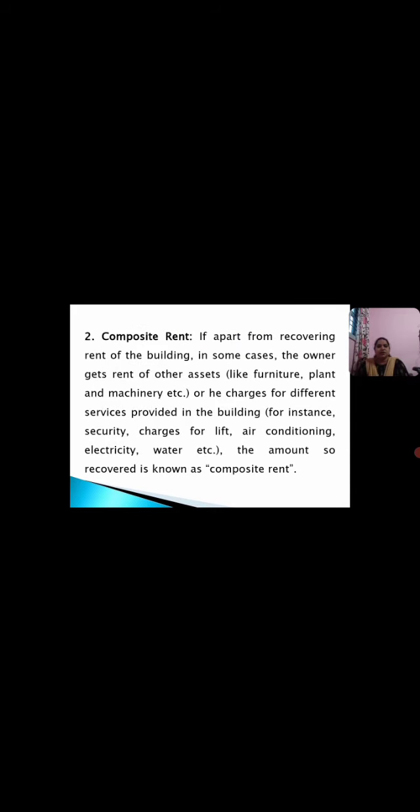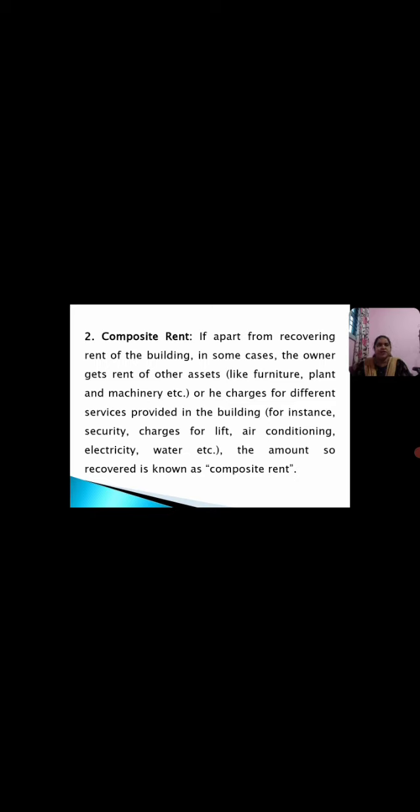Next, we shall come to the second point, that is composite rent. In some cases, the owner obtains the rent of other assets like furniture, etc., or he charges for different services provided in the building, for example, charges for lift, security, air conditioning, apart from obtaining the rent of the building. The amount so recovered is known as composite rent.